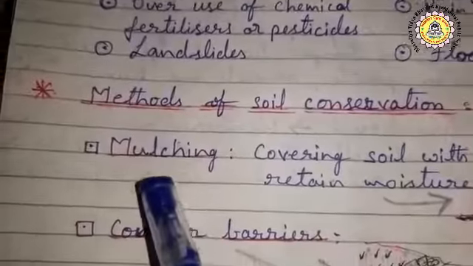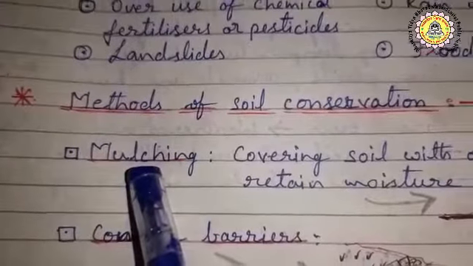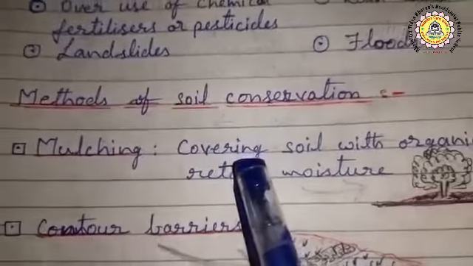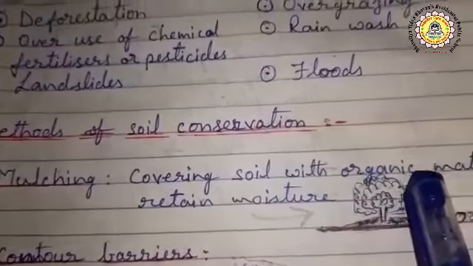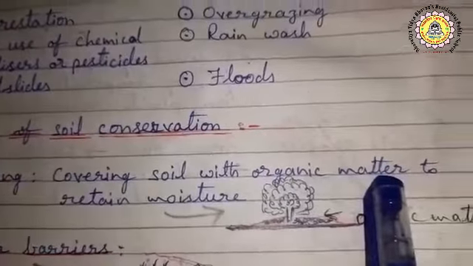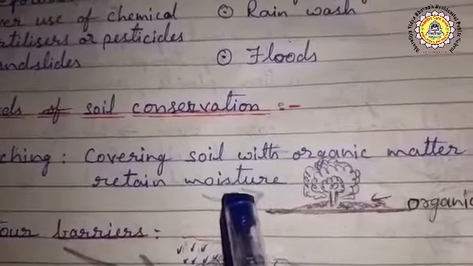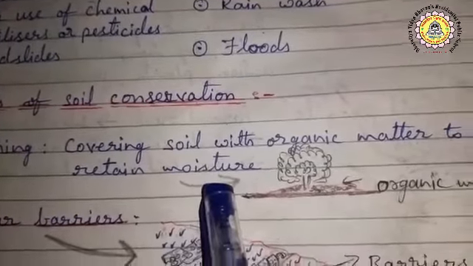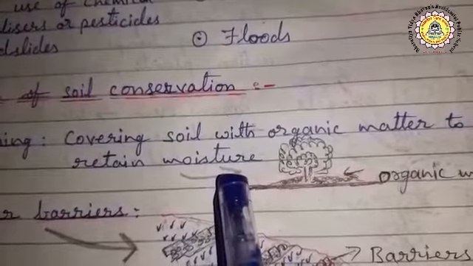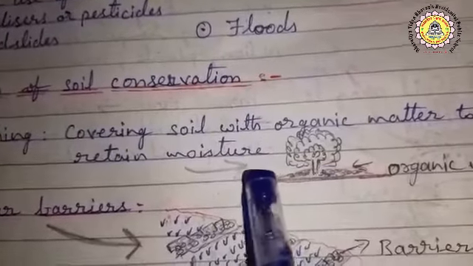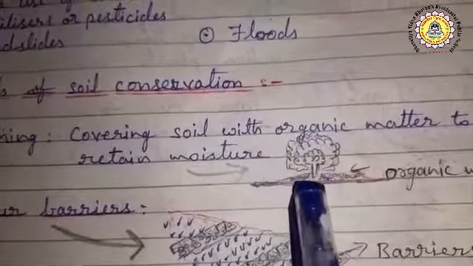Among that, the first one is mulching. Now what is mulching? Mulching means covering soil with organic matter to retain moisture. Moisture means the water percent in the soil. So how to retain moisture in the soil?